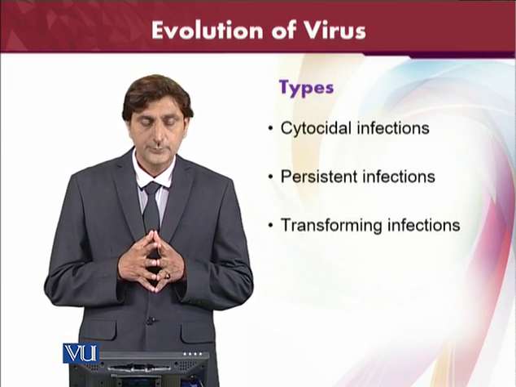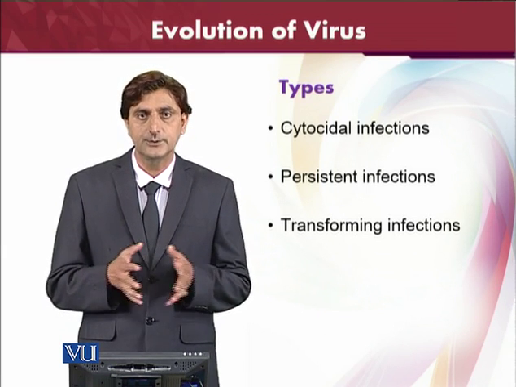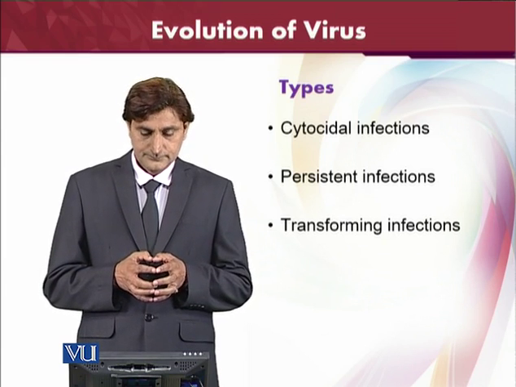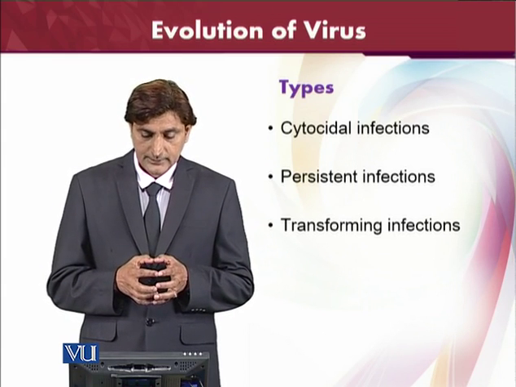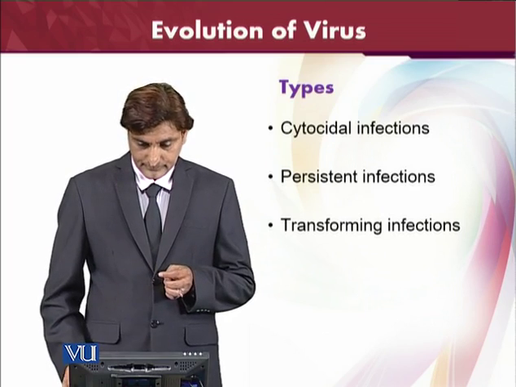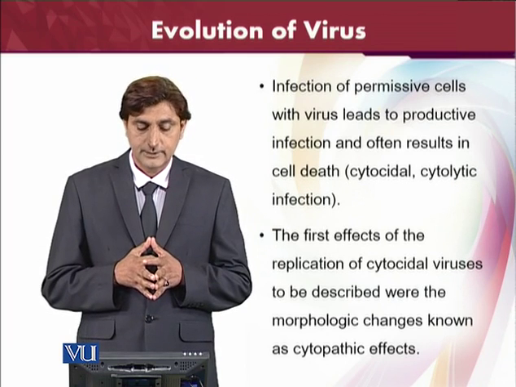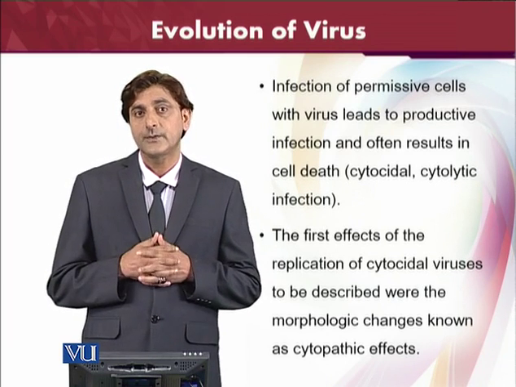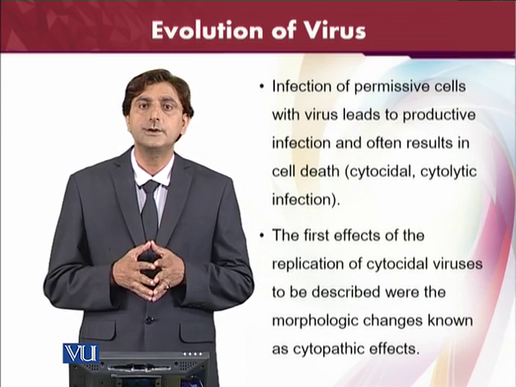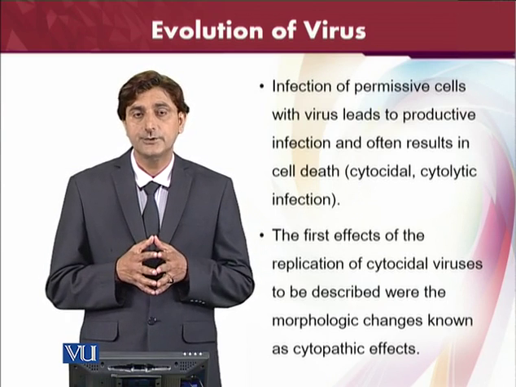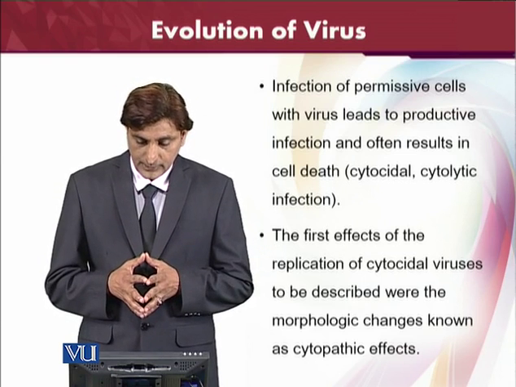Then there are cytocidal infections. There are three kinds of infections which are very important, and we need to discuss them: cytocidal or cytolytic infections, persistent infections, and then transforming infections. The infection of permissive cells with virus leads to a productive infection and often results in cell death. Such an infection is called a cytocidal or cytolytic infection. Cytolytic means the death of the cell. So such an infection, which is through the natural transformation of the virus, is called a cytocidal infection.